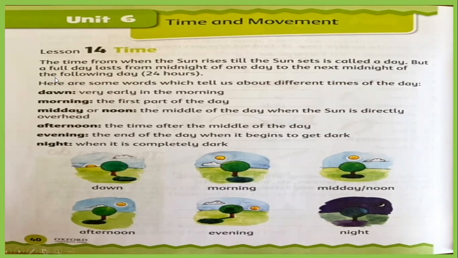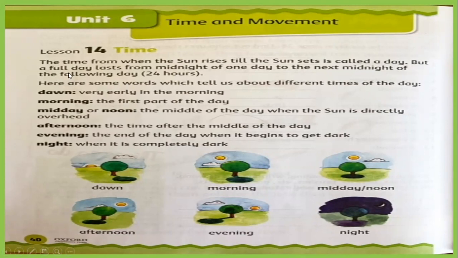Okay, let's start reading. The time from when the sun rises till the sun sets is called a day. All of you already knew that the sun rises from the east and sets in the west. And this whole period from sunrise to sunset is called a day. It's our daytime. When you can see the sunlight outside, then it's daytime.